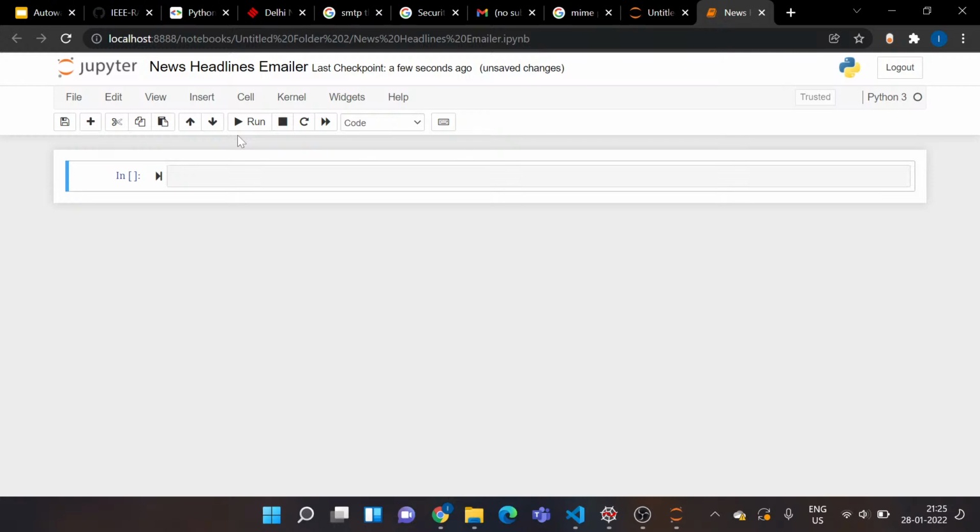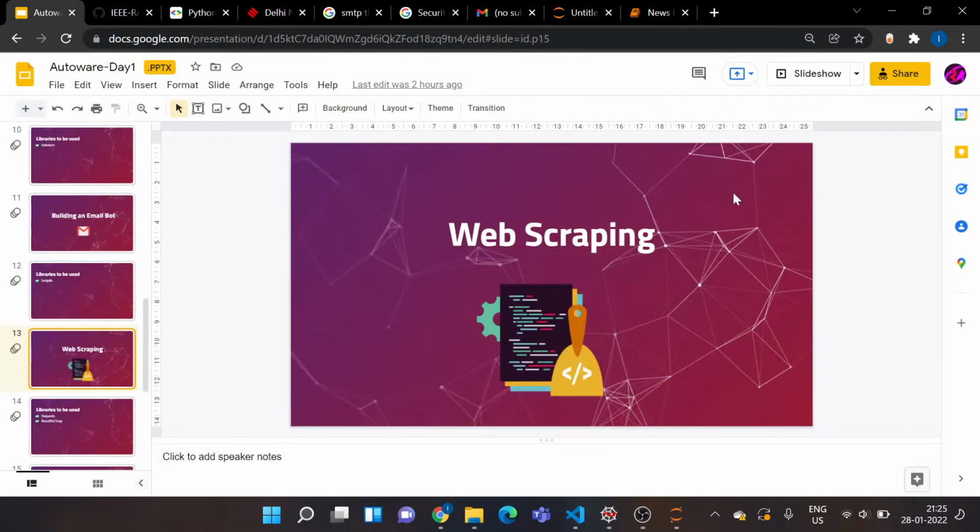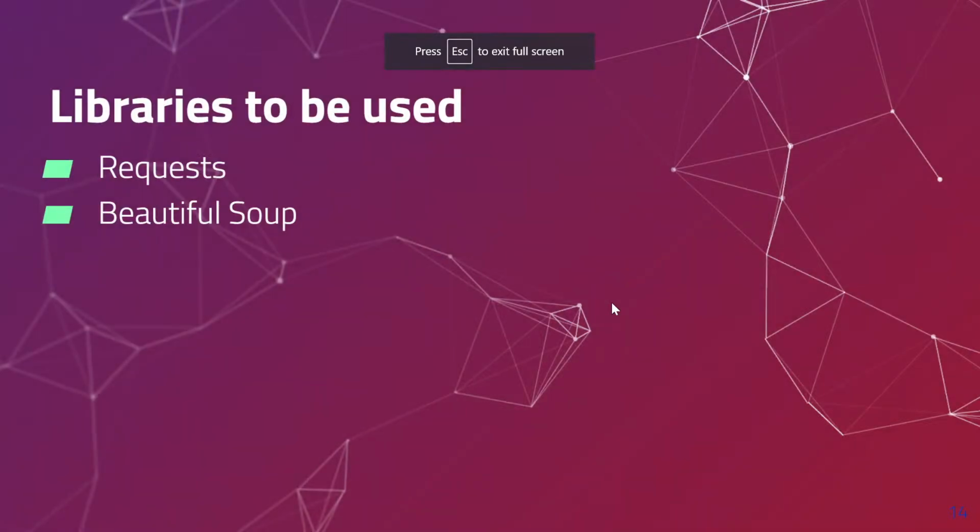Now we need two libraries again over here. I'll get back to my presentation. The two libraries to be used are requests and Beautiful Soup. Requests is used to make an HTTP request, and Beautiful Soup is used to parse an HTML document.